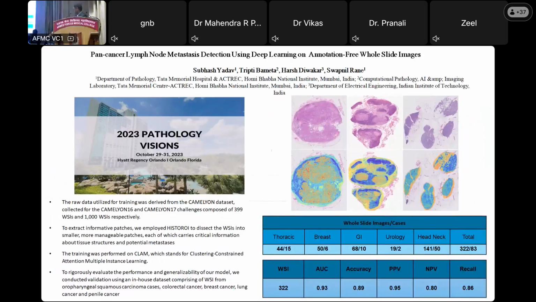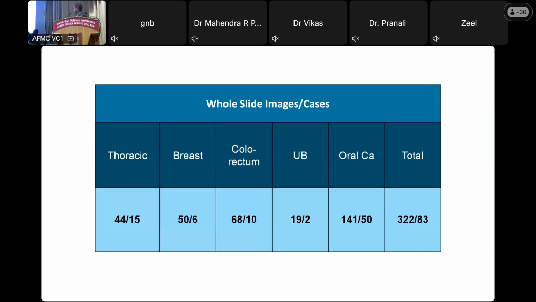Again, lymph node metastasis, this I presented last year about predicting lymph node. Pan cancer, if you see the different specialties, thoracic, breast, GI, urology, and with a good positive predictive value of 0.95 and a recall of 0.86, that if I throw the same slide maybe after 2 months to the model, it has a good accuracy in identifying. So these are multiple things which we are doing across the pan.